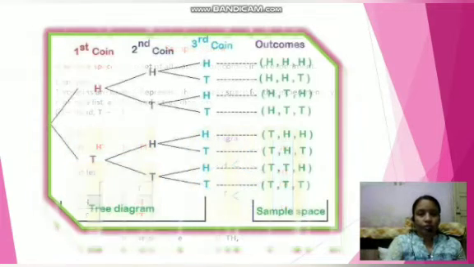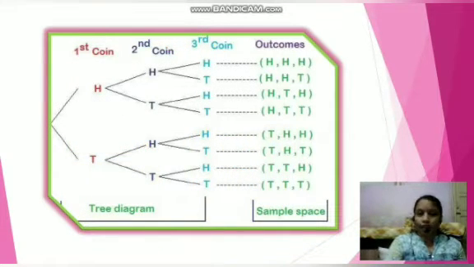Now next, when 3 coins are tossed simultaneously, this is the T diagram showing how to write all the outcomes, and it is a very easy way rather than remembering the order. If you write all the outcomes like HHH, HHT, HTH, HTT, THH, THT, TTH and TTT in curly brackets, then it is called the sample space.